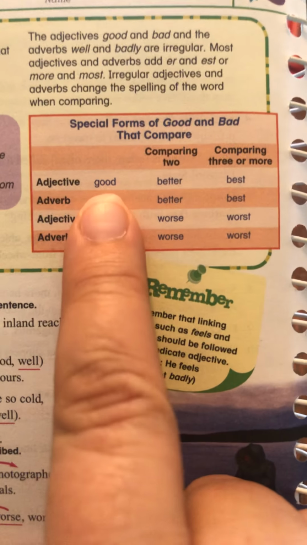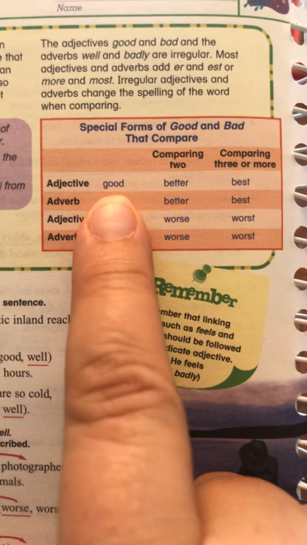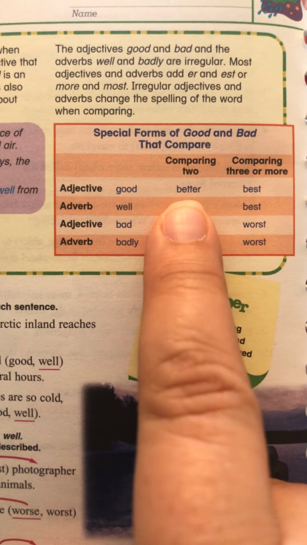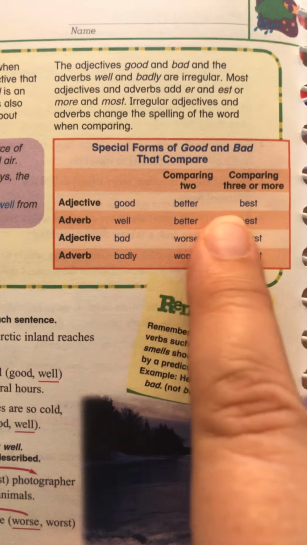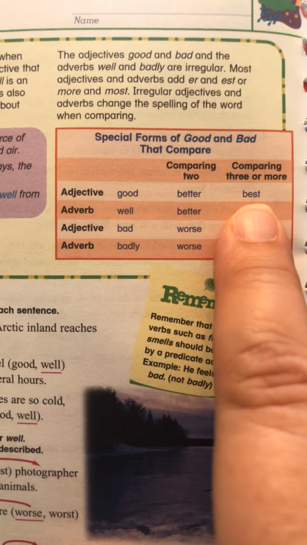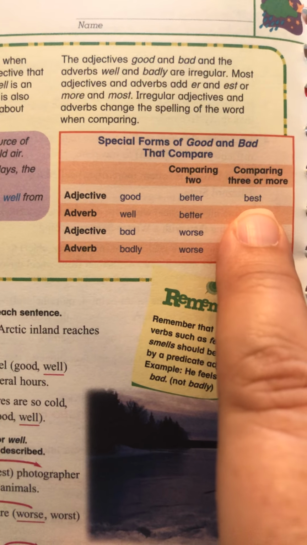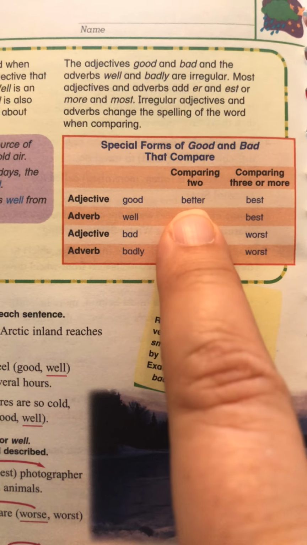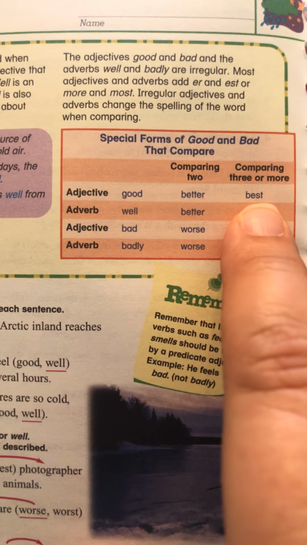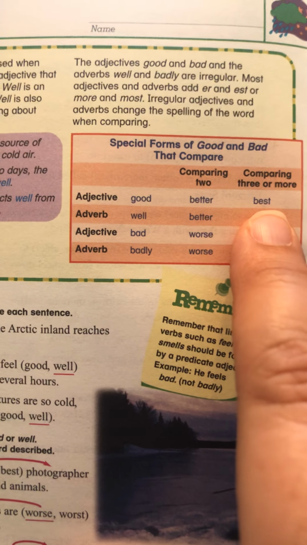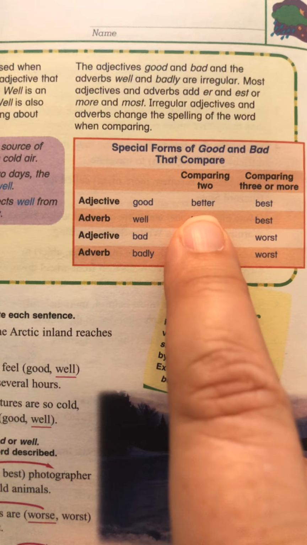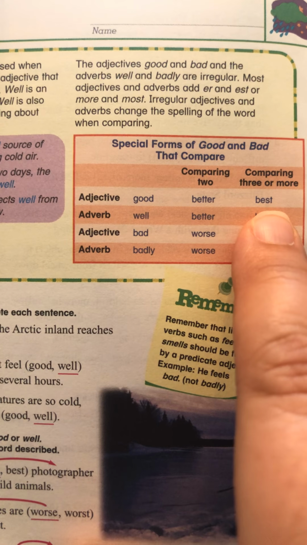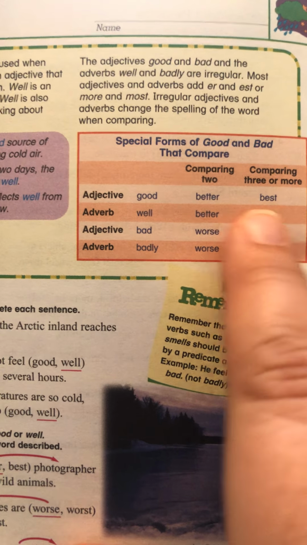So when you have the adjective good, when you're comparing two things, you use better. When you're comparing 3 or more things, you use best. This is very similar to adding er or est because better has er and best has est. So that can help you remember the rule that comparing 2 is better and comparing 3 or more is best.